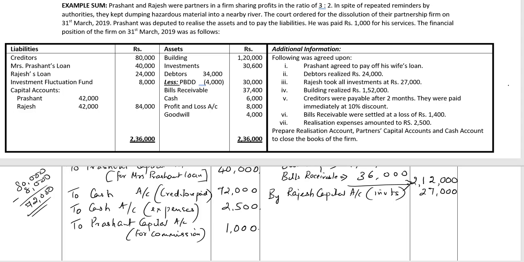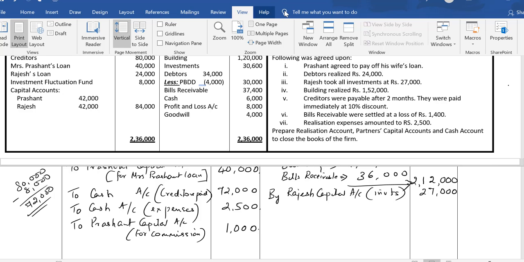It is okay if we leave out an asset, so we needn't check, but we need to check if all the external liabilities have been dealt with. We paid off the creditors, and Prashant has taken over his wife's loan. No other external liability. So we can go ahead and find out the gain or loss on realization.